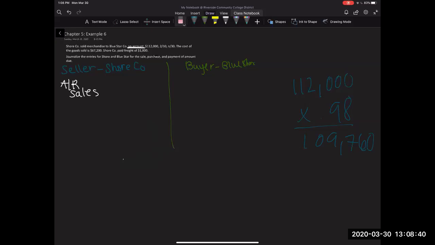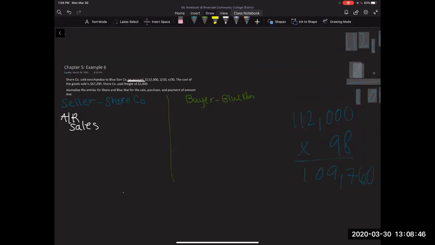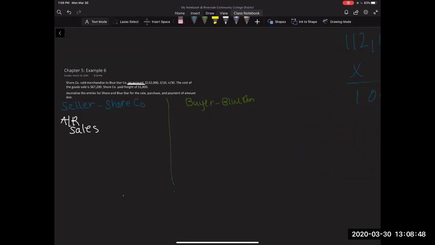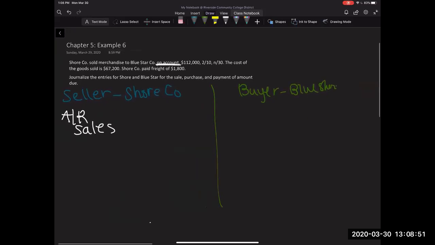All righty. So our total came out to be a debit to accounts receivable of 109,760 and a credit to sales of 109,760. It also said the cost of goods sold to them, so let's not forget that part. Our debit is going to be to cost of goods sold in the amount of 67,200, and then my credit is going to be to inventory. That is what's decreasing.